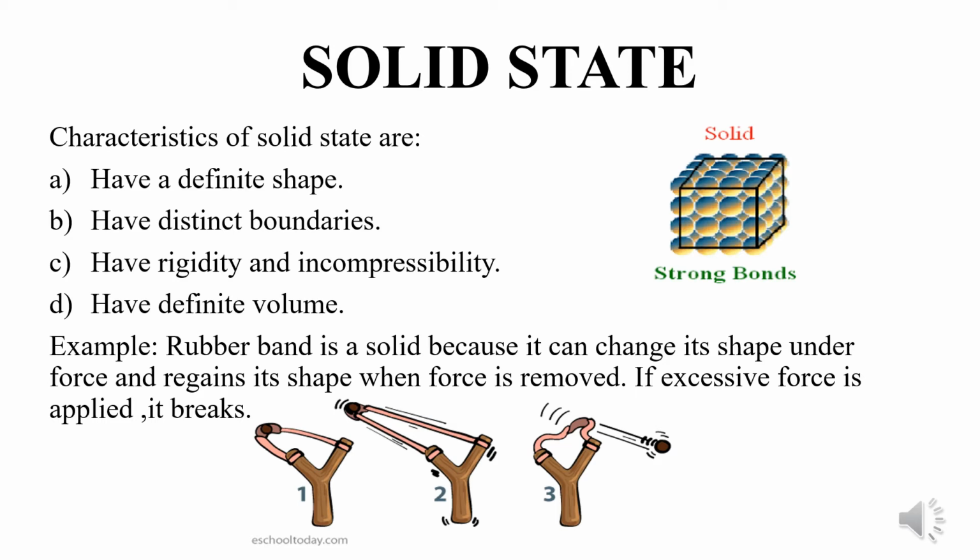When we intermix the particles of two different states of matter, that is known as diffusion. When we try to diffuse the particles of the solid state into another state, we cannot diffuse, or we can say that there is negligible diffusion.